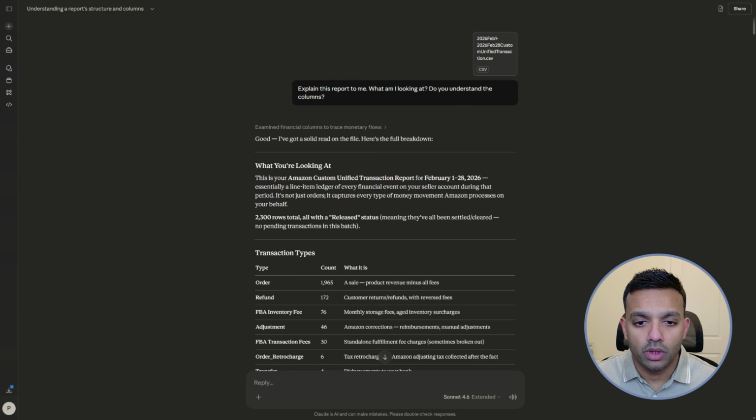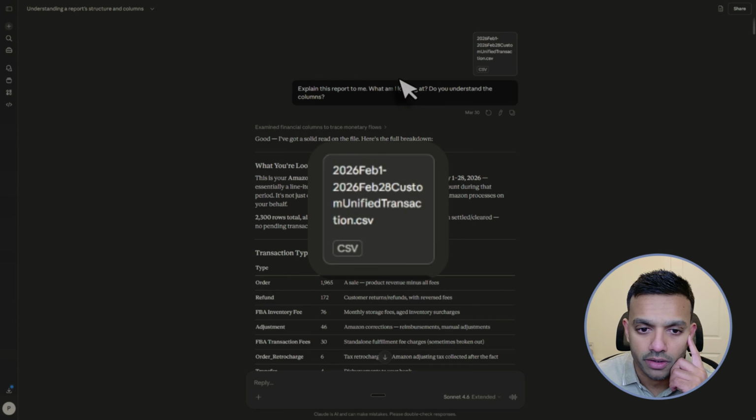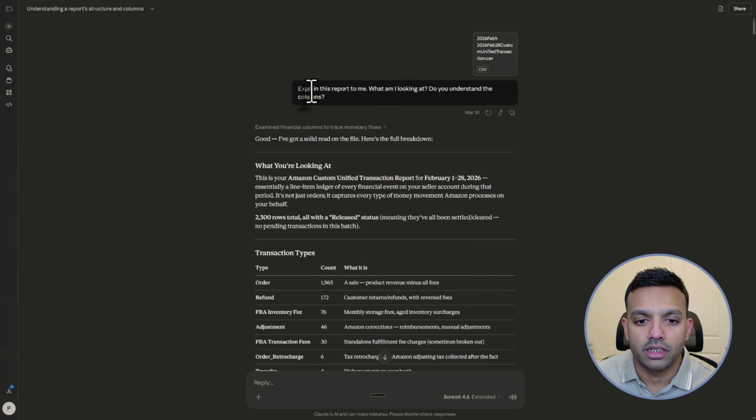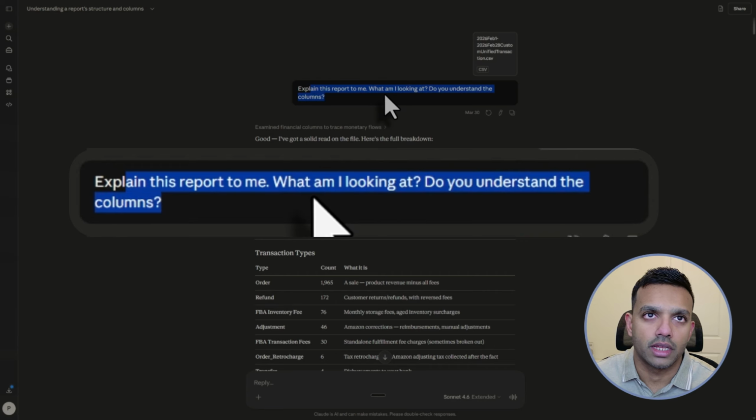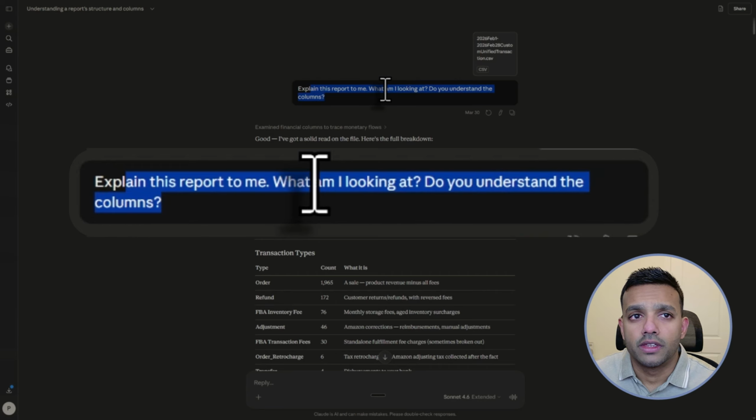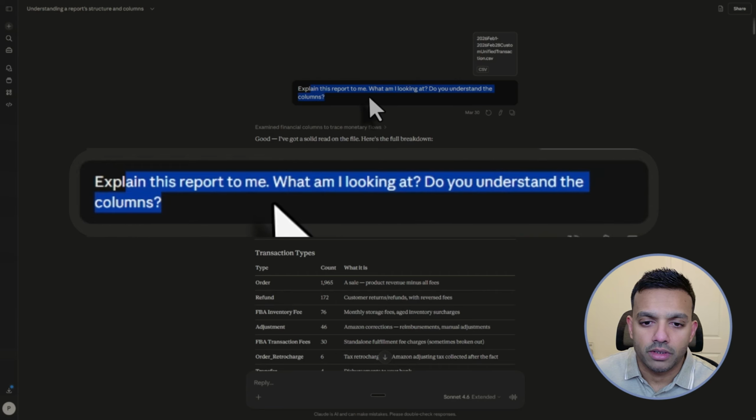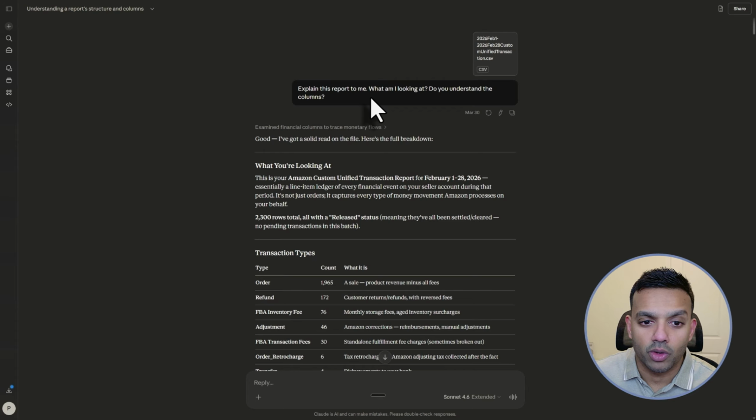Okay, so I start out by uploading the CSV file here, and then I ask it, explain this report to me. What am I looking at? Do you understand the columns? Now, this is a very simple prompt, right? You can make it more elaborate, but I'm trying to keep things as simple as possible. But this is essentially step one. I'm just trying to survey the data, see if Claude understands the data.